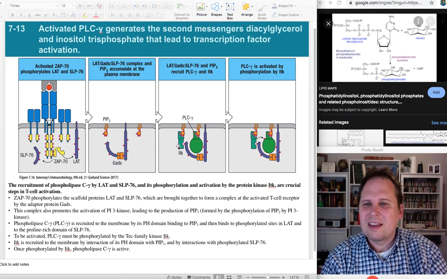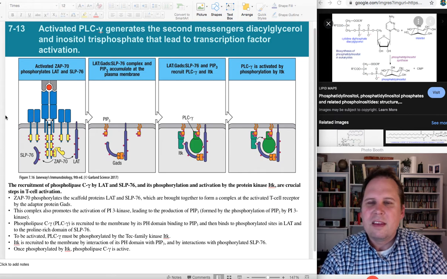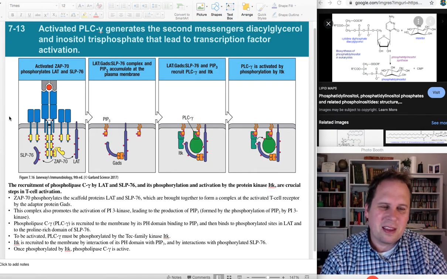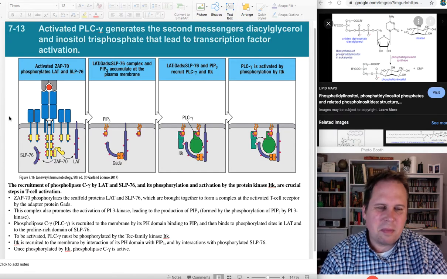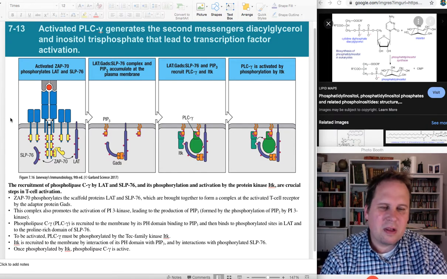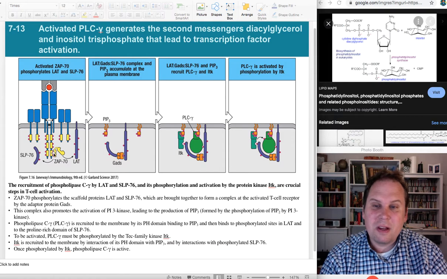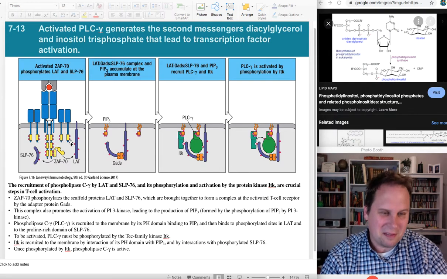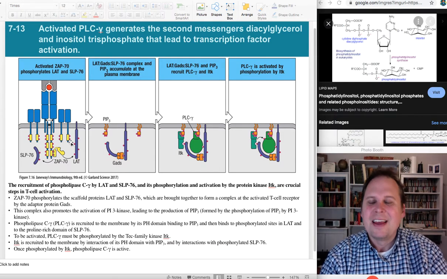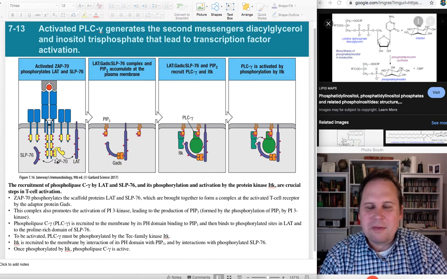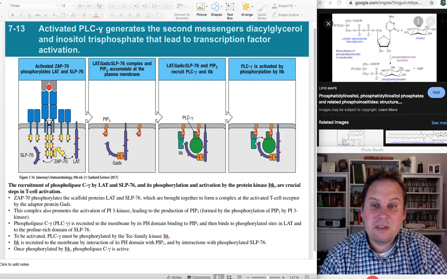Let's focus. So let's go through the whole thing: CD45 activating, bumping into CD4, which is holding on to a LCK. CD45 activates the LCK by dephosphorylating it. LCK is now active and it phosphorylates all the little ITAMs. Following me so far? The ITAMs are now a binding site for ZAP70, because of course they are. ZAP70 is now a kinase which can go off and phosphorylate LAT and SLP76.